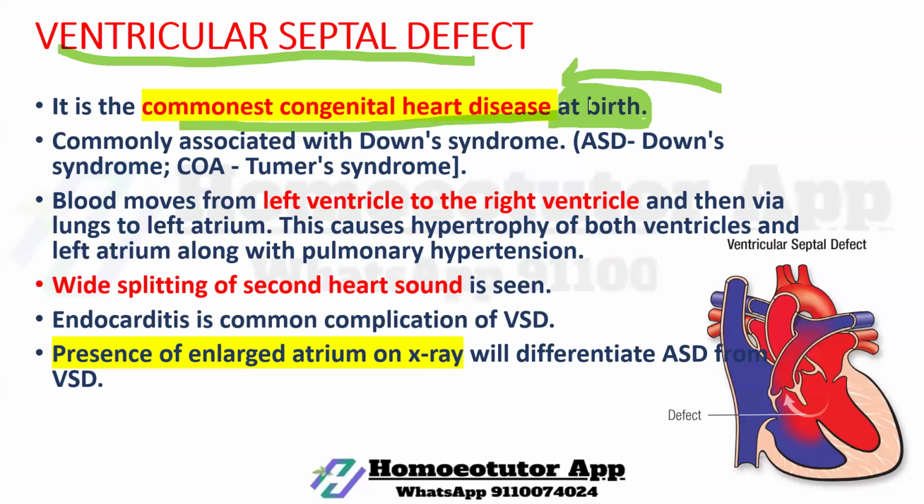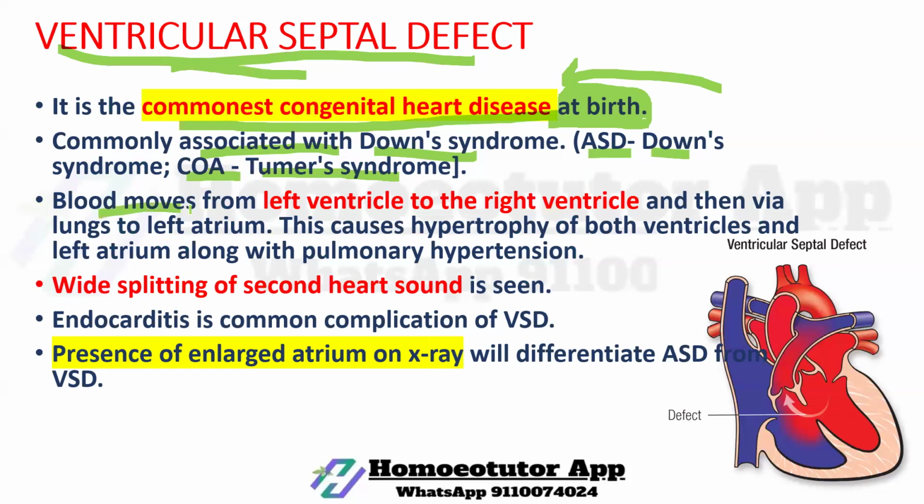There is another answer for the commonest congenital heart disease in adults. Here, in case of the commonest congenital heart disease at birth, you can see ventricular septal defect, commonly associated with Down syndrome. ASD is associated with Down syndrome, and COA is associated with Turner syndrome.